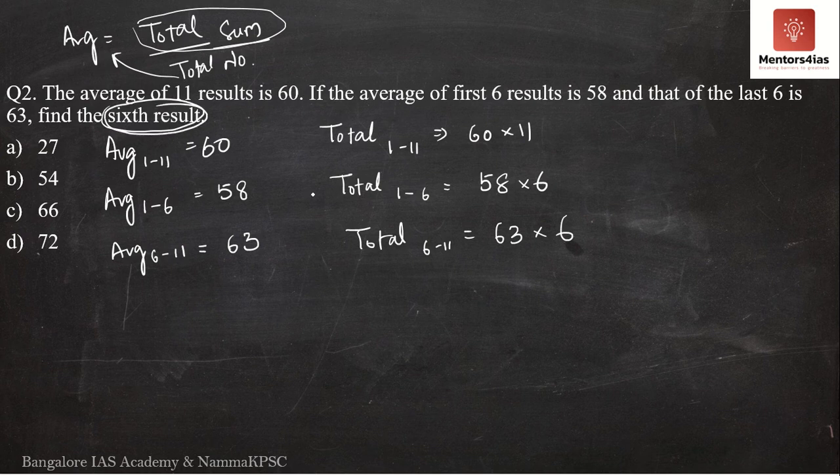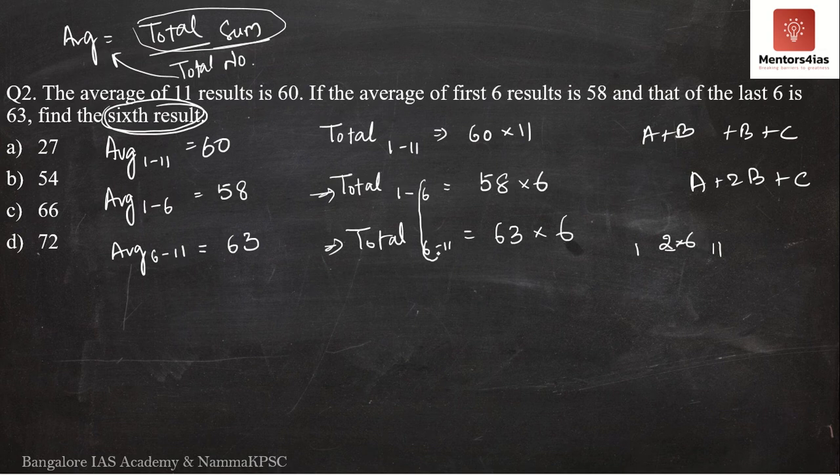If you consider these two and add them, it is similar to A plus B and B plus C. When you add these two, you get A plus 2B plus C. Similarly, when you add these two, you will get 1 to 11, but the sixth result will be counted twice, because 1 to 6 and 6 to 11 both include it.